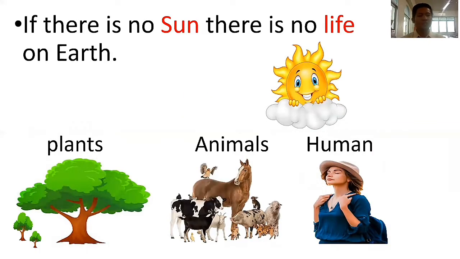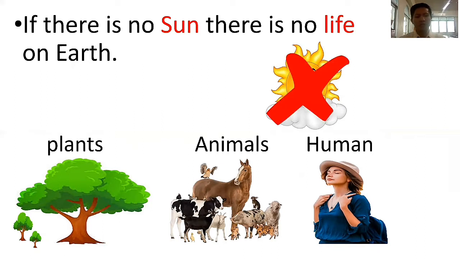Let's continue. Repeat after teacher. If there is no sun, there is no what? There is no life on earth. Again, please bear in mind that the sun is very important. Look at my example here. If there's no sun, there are no plants.